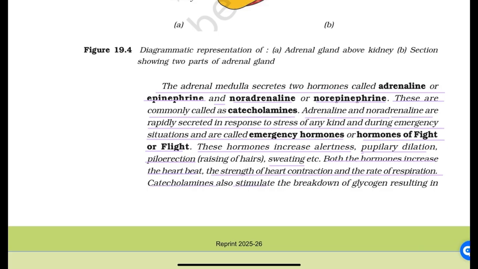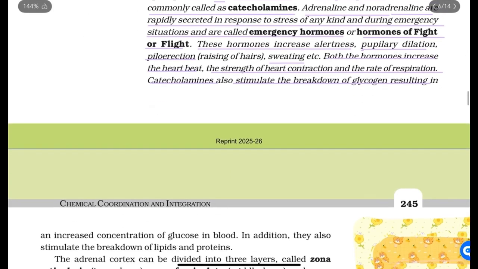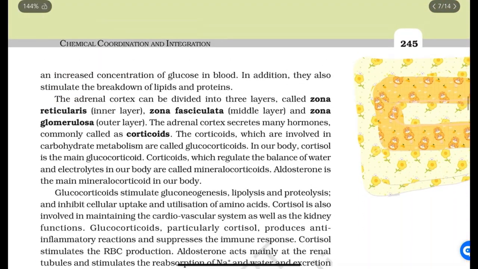Catecholamines also stimulate the breakdown of glycogen, resulting in an increased concentration of glucose in the blood. In addition, they also stimulate the breakdown of lipids and proteins. The adrenal cortex can be divided into three layers called zona reticularis, inner layer, zona fasciculata, middle layer, and zona glomerulosa, outer layer. The adrenal cortex secretes many hormones commonly called corticoids.